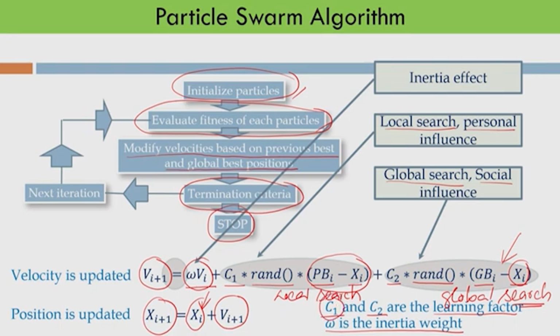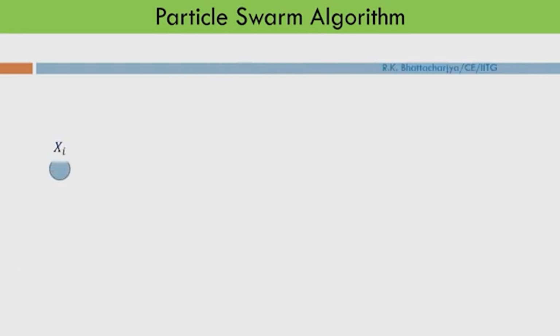You can say that C1 and C2 are basically step lengths. If you use a large value of C1, you give a big jump, but if you use a smaller value of C1, you are searching near that particular solution. So, I can give suitable values of C1, C2 and omega and control the search process.